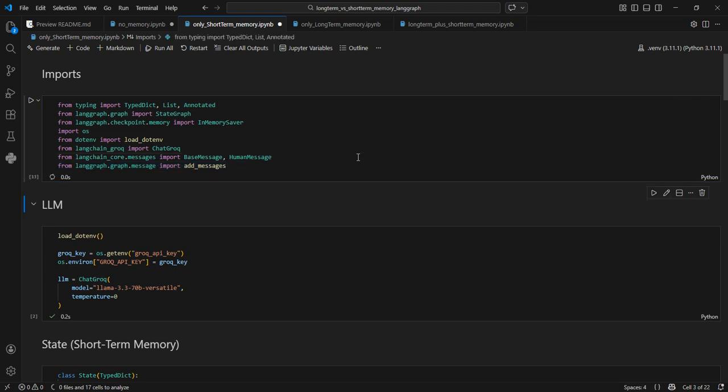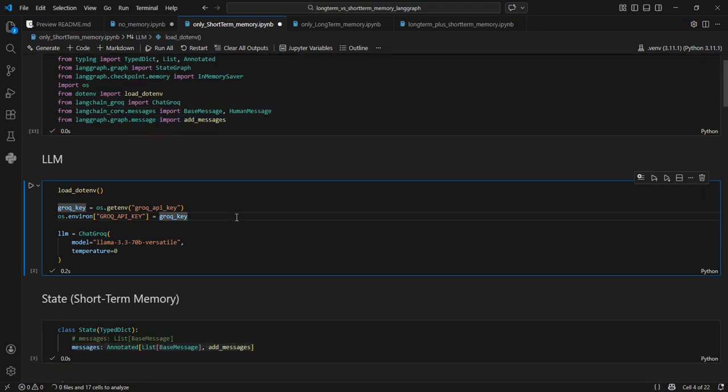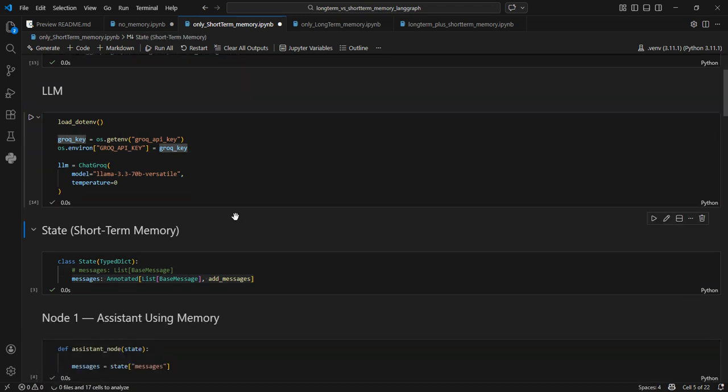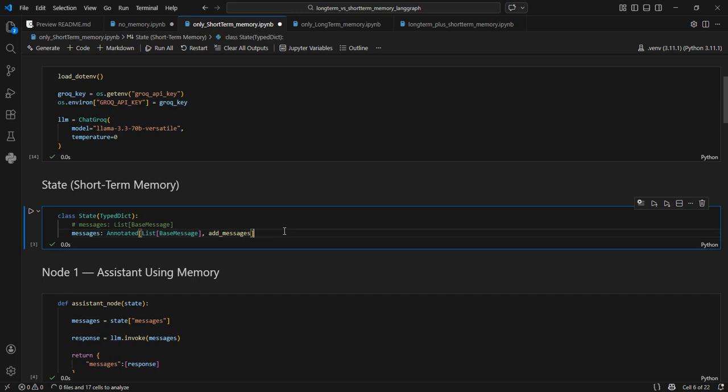Okay. So we will import all the libraries, then we initialize our Groq LLM, then we define the short-term memory. Here in this case, I have put this in a commented section because I will show you what happens if we only set up messages like this versus this with the add messages reducer.